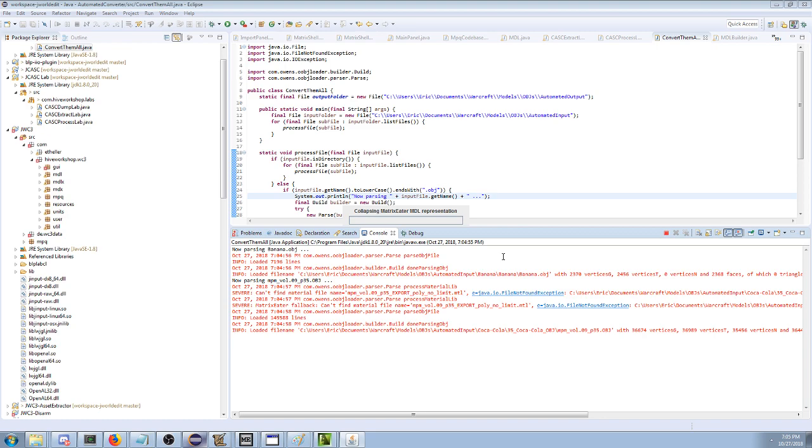Look at that. It has a little pop-up with a little timer bar. Oh, that's really cool. I totally forgot I had that. I'm glad it has a little pop-up. Apparently collapsing the MDL representation is really slow on Coca-Cola. I wonder if this Coca-Cola bottle has... Oh, it has 30,000 vertices. Look at that. Couldn't put too many items like that in Warcraft. Okay then. 30,000 vertices. What a good thing.